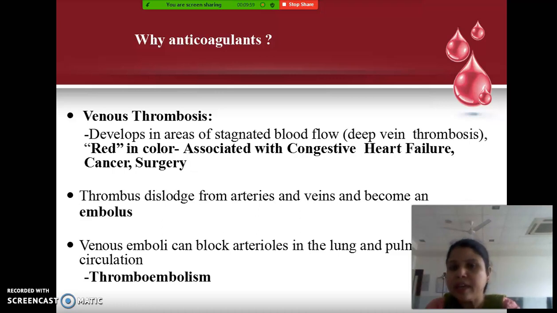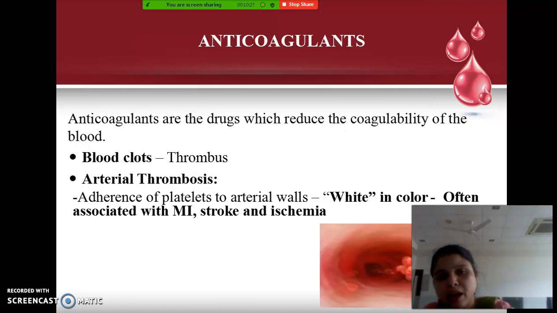It develops in the area where there is stagnation of blood flow. When the blood flow stops for some time in a particular vein, then there is development of a thrombus or clot. It is usually red in color, and this is usually associated with congestive cardiac failure, any surgery or cancer. So what is the difference between the venous thrombus and the arterial thrombus?